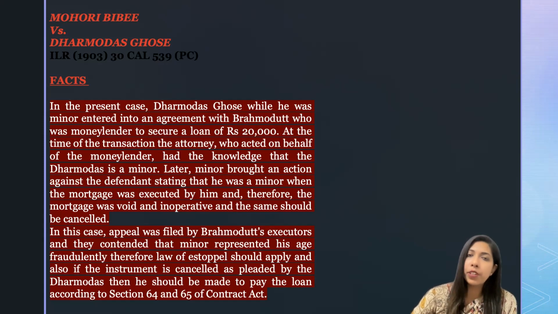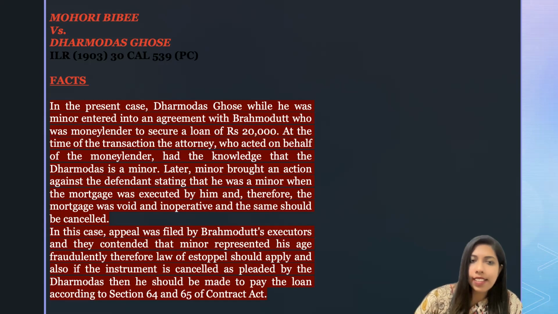The facts of this particular case are that there was a minor boy, Dharmodas Ghose. While he was a minor, he entered into an agreement with Brahmodat, the opponent, who was a money lender, to secure a loan of 20,000 rupees.